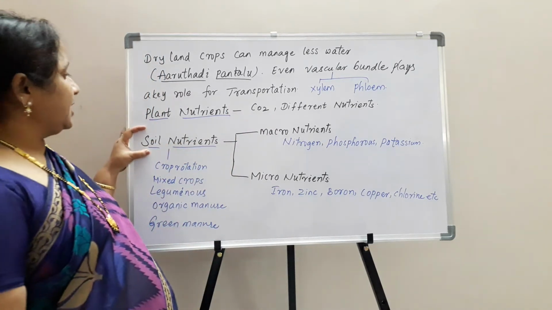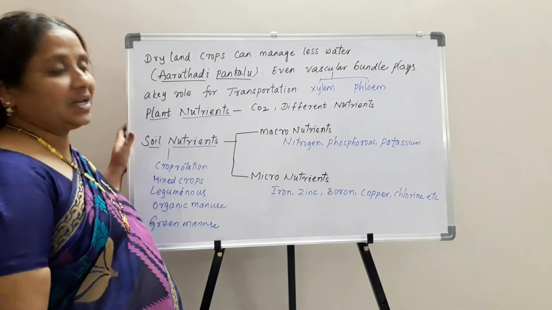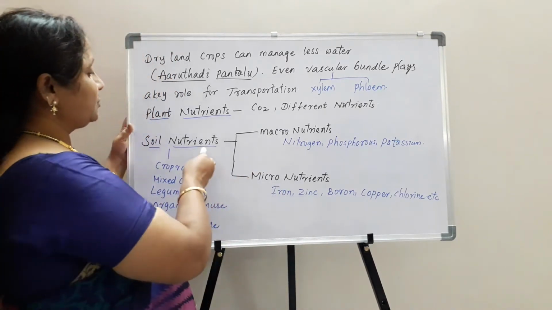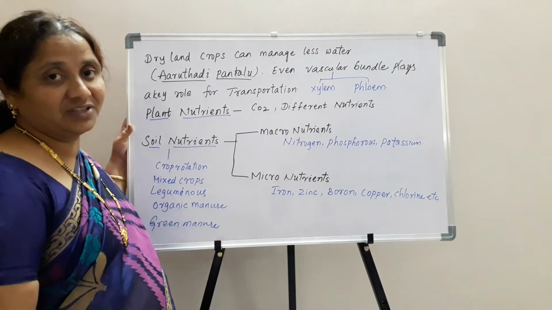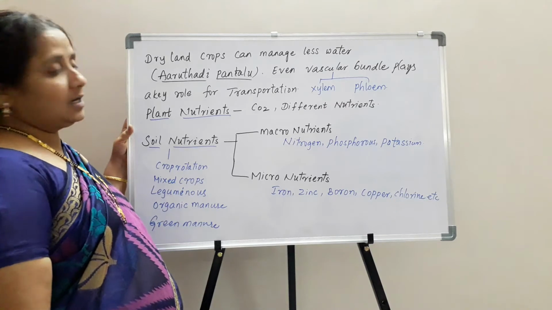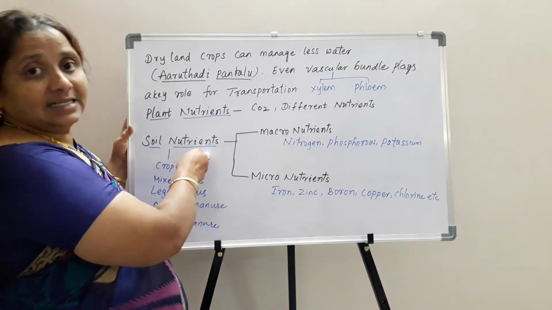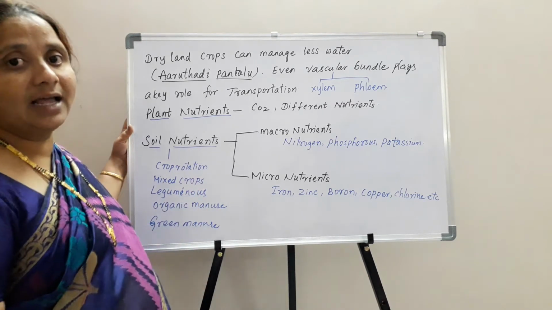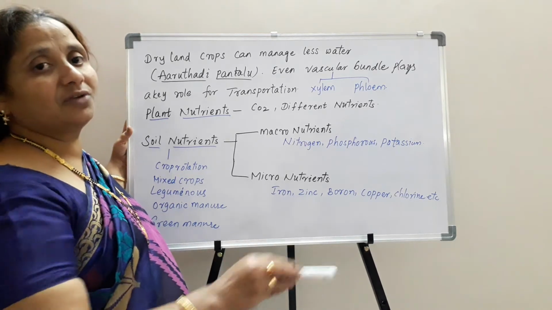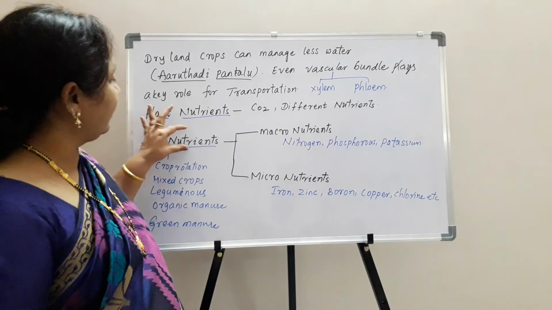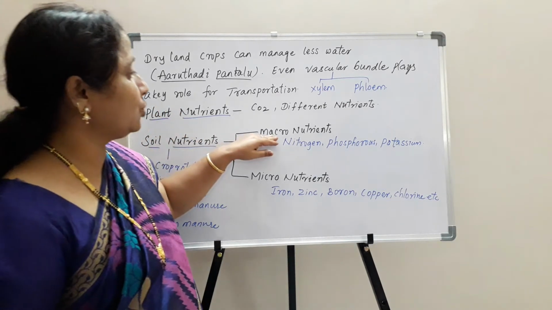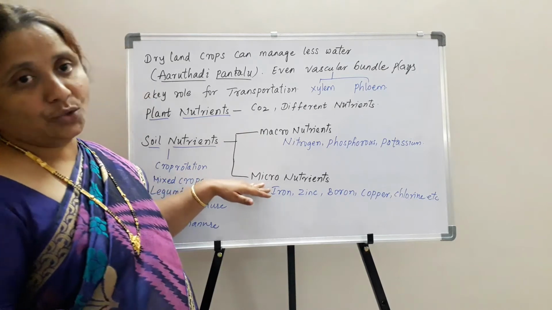These soil nutrients are of two types, macronutrients and micronutrients. Soil nutrients increase the fertility and the health of the soil. Soil testing centers are available to test the health of the soil, whether all the nutrients helpful for the growth of the plant are sufficiently available or not. So these soil nutrients are of two types, macronutrients and micronutrients.